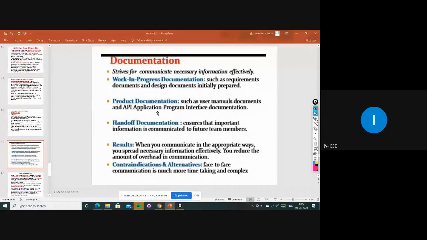For example, whenever you buy any product, have you observed that there will be a small documentation: how to use it, what to use, how they developed it, everything will be there, right? A small documentation on that paper they will mention. Have you seen it or not? Yes, reply me. Like they make some product document.